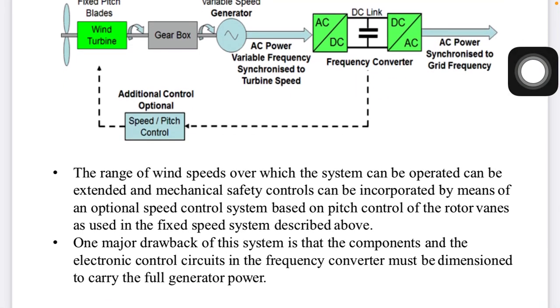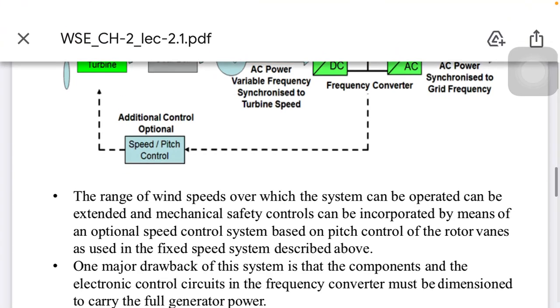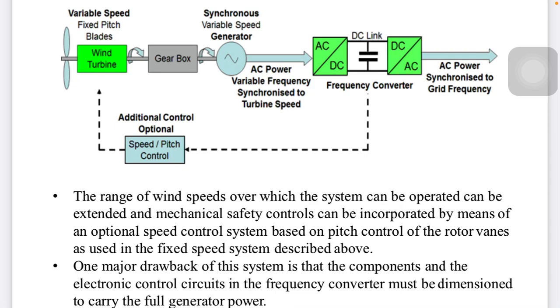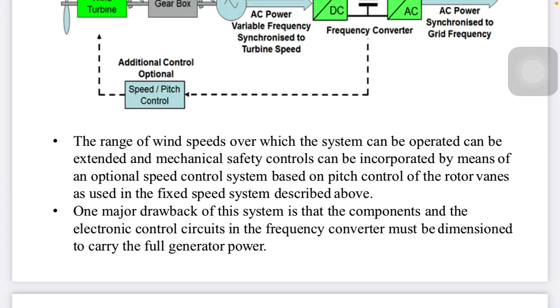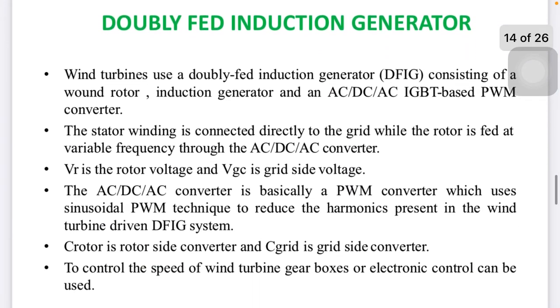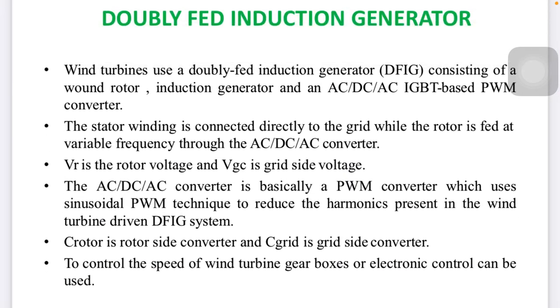The speed range over which the system can be operated can be extended, and mechanical safety control can be incorporated by means of an optimal speed control system based on pitch control of the rotor blades, which is used in fixed speed variable systems described above. One major drawback of this system is that the electronic component or circuitry, which is frequency converter based, must be designed to carry the full generator power. Now the DFIG, doubly fed induction generator. Wind turbines use a DFIG consisting of a wound rotor.